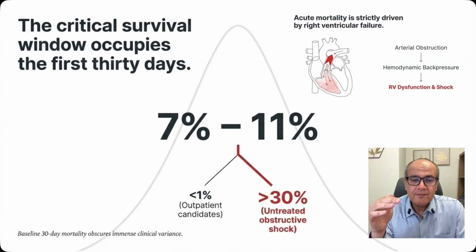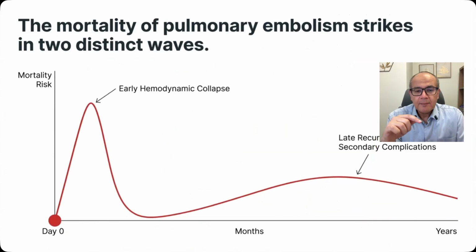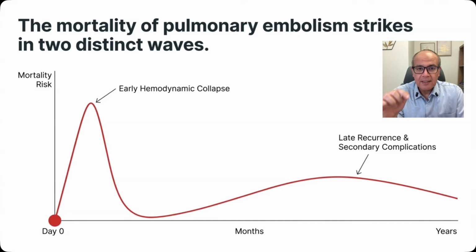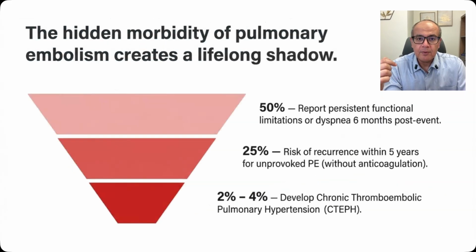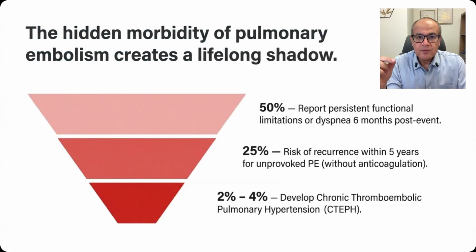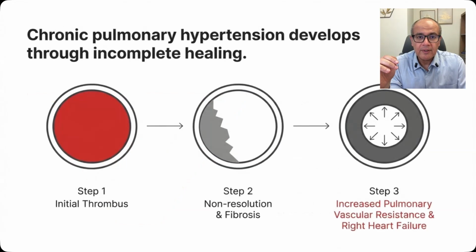And the mortality in the first 30 days is mostly determined by acute right ventricular failure. And pulmonary embolism is not a transient episode in the life of the patient. There is a chance of recurrences, and there is a late surge of mortality that can be seen months or years after the pulmonary embolism. 50% of the patients will report persistent functional impairment 6 months after the event, and there's a 25% chance of recurrence for unprovoked pulmonary embolism without anticoagulation, and 2 to 4% will develop chronic thromboembolic pulmonary hypertension.